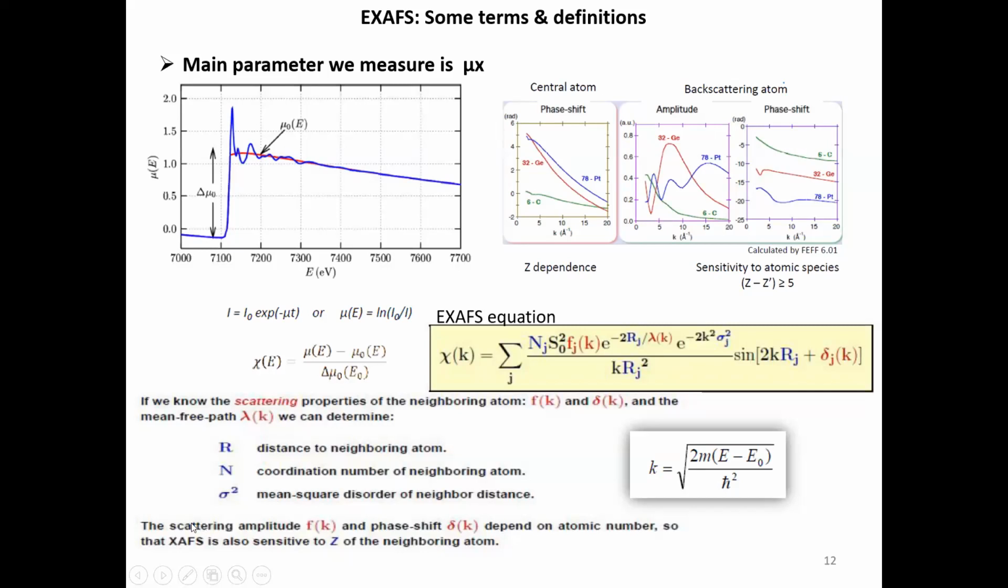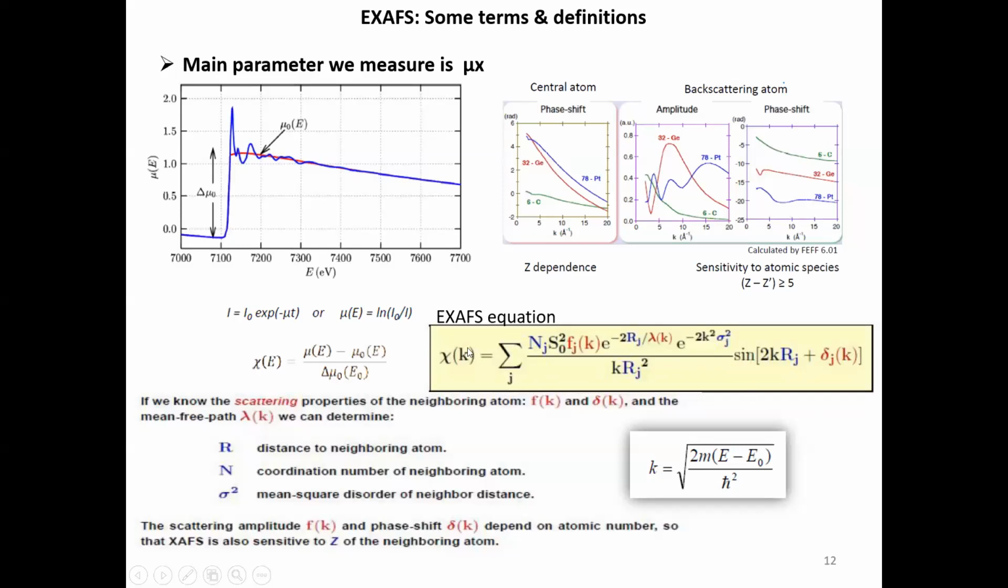But you can see here, you don't see a sine wave in this EXAFS. The reason is because this is a plot of the absorption coefficient. So this is still spectroscopic information. Now we have to derive from this the structural information, which is given by this function chi(E). So what we measure is the absorption coefficient versus photon energy, and from here we derive the experimental EXAFS function value.